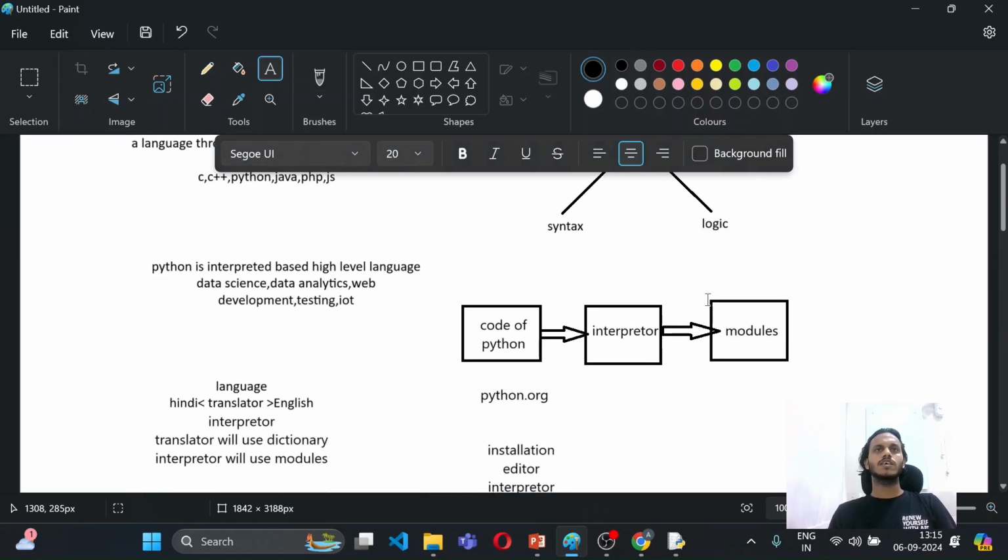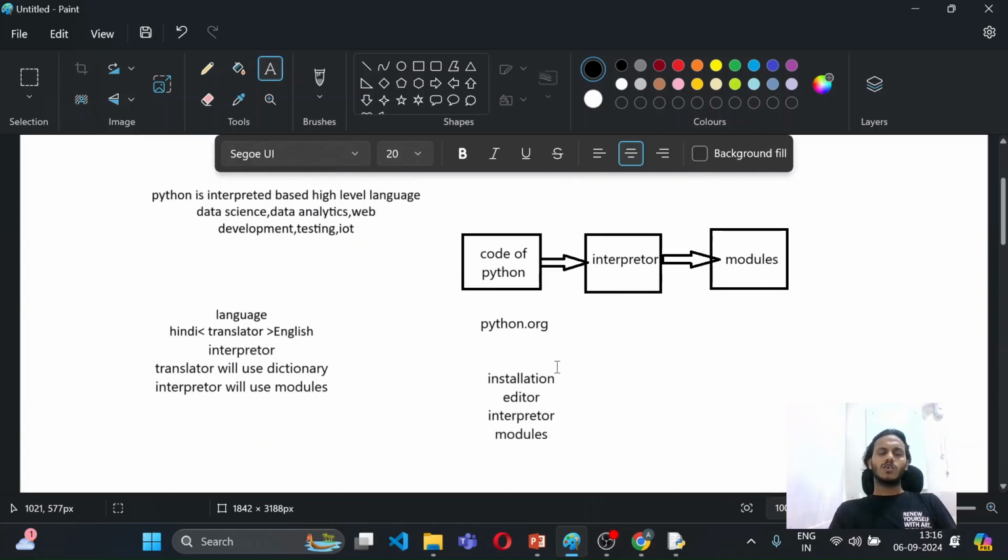I will not say that syntax can be learned in 1 day or 2 days. You will write it again and again, and that will be a daily process, so you will easily learn that. Now talking about Python.